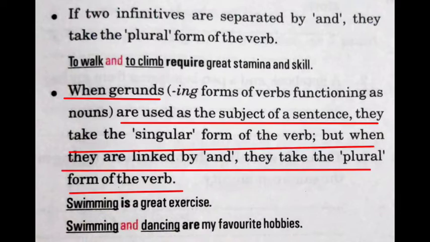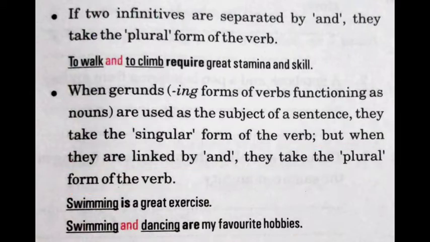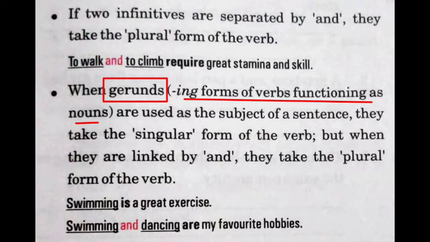When gerunds are used as the subject of a sentence, they take the singular form of the verb. But when they are linked by and, they take the plural form of the verb. First of all, what are gerunds? Gerunds are the ing form of the verb which are used as a noun. So it is a verb with ing form and it is being used as a noun in the sentence.